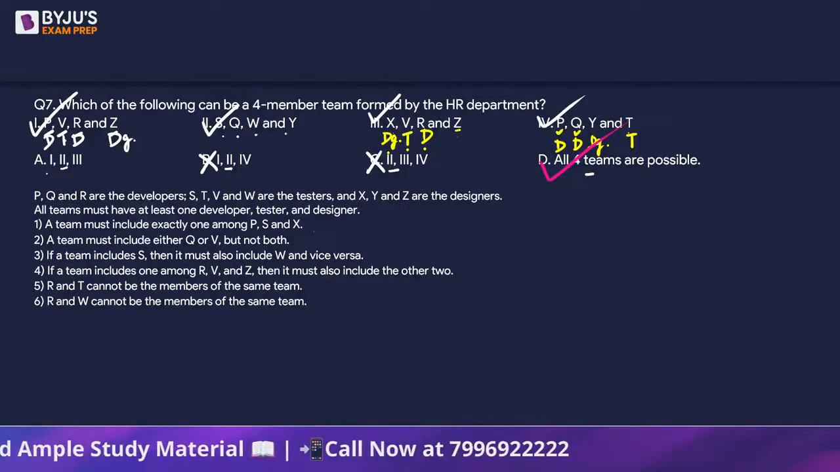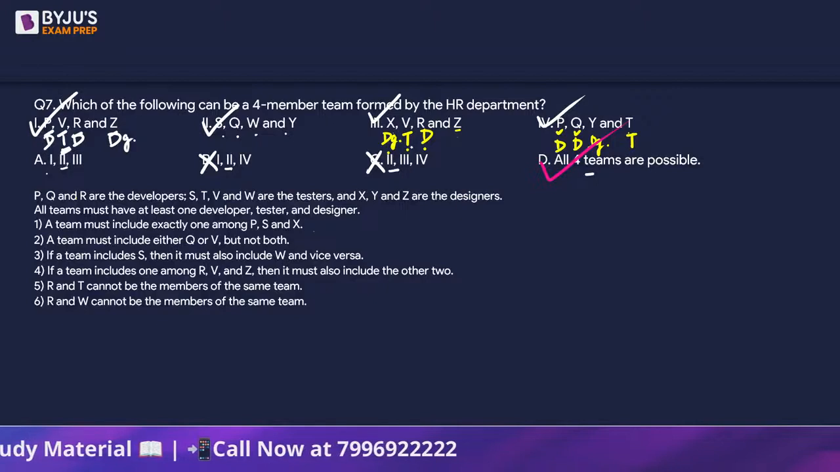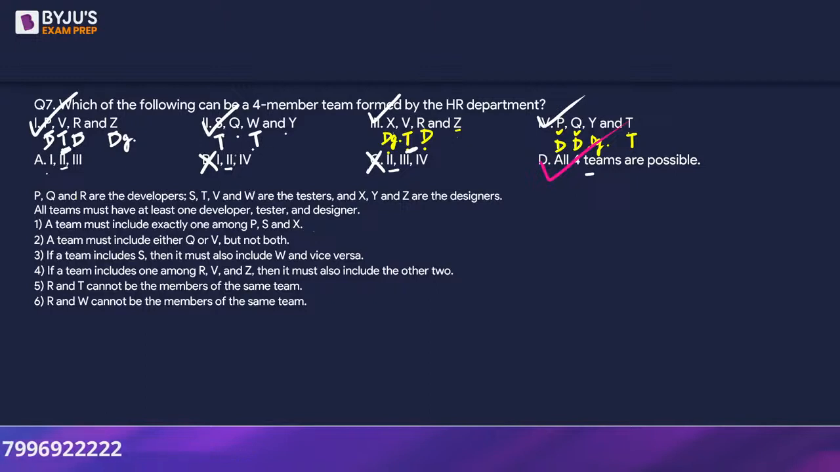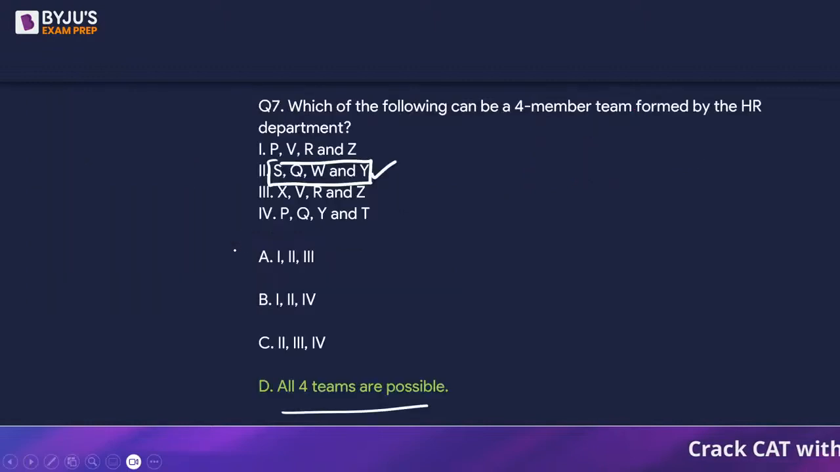SQWY में क्या था? See, in the first one, we have one tester here. So S is a tester, W is a tester. So can we say we can also have 2 testers, S and W? 2 tester tak allowed hai. 1 and 2, they both are possible.